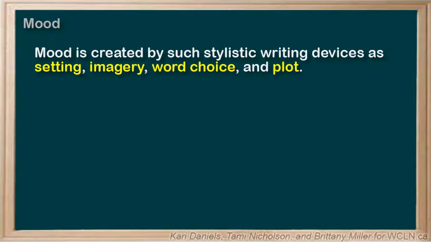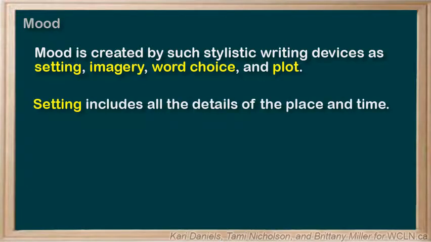Mood is created by such stylistic writing devices as setting, imagery, word choice, and plot. Setting includes all the details of a place and time, the year, the time of day, even the weather. The place may be a specific country, community, region, neighborhood, building, institution, or home. Details such as dialect, clothing, customs, and modes of transportation are often used to establish a setting.